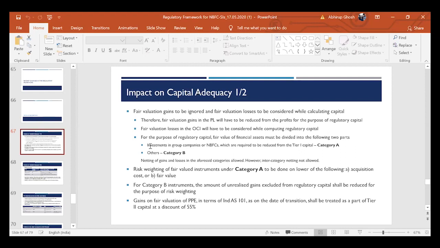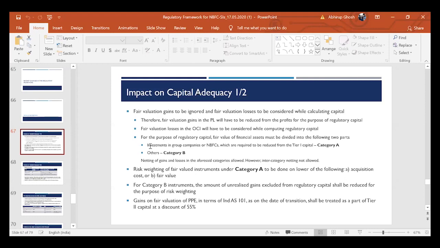Similarly, for any gain on fair valuation of property, plant and equipment as on the date of transition, we have seen that at the time of transition, property, plant and equipment also has to be fair valued. So every asset has to be brought onto the books at its fair value. If there is a gain on fair valuation of property, plant and equipment, here we are not disregarding it.